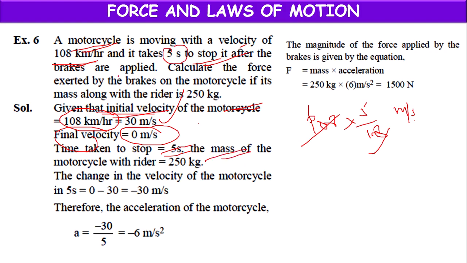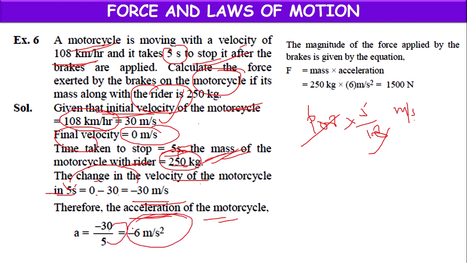So mass of motorcycle along with the rider 250 kg. Now change in velocity of the motorcycle is 0 minus 30, minus 30 meter per second. It happened in 5 seconds time interval. Therefore acceleration is change in velocity by time, minus 30 by 5, which is equal to minus 6 meter per second square.